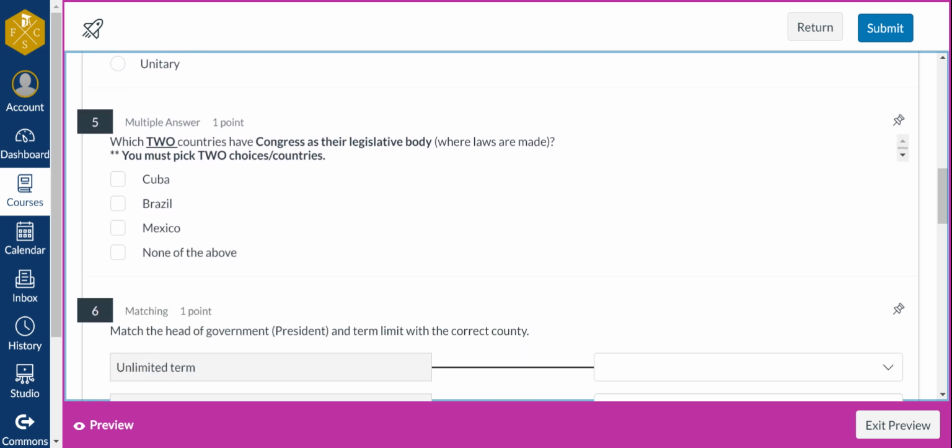Number 5, which 2 countries have Congress as their legislative body, meaning where laws are made? Which 2 countries? Cuba, Brazil, Mexico, none of the above. You have to pick 2 choices, 2 countries.